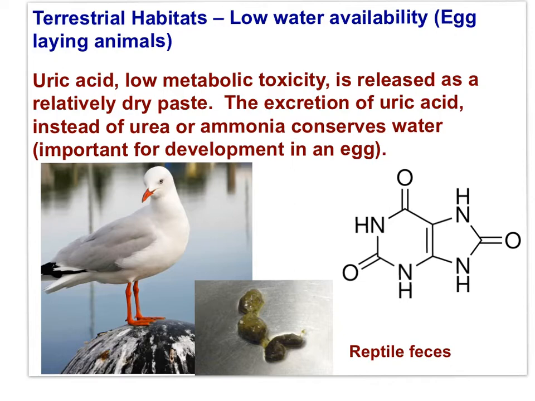In terrestrial habitats where water availability is particularly low, or for species that have their young develop within an eggshell, organisms are adapted to excrete uric acid. Uric acid is less toxic than ammonia or urea, so far less water is required to excrete uric acid. Uric acid can accumulate within the egg over a period of time without causing toxicity. The transformation of amino groups to uric acid is an example of osmoregulation because uric acid serves to conserve water in habitats where water is limited.